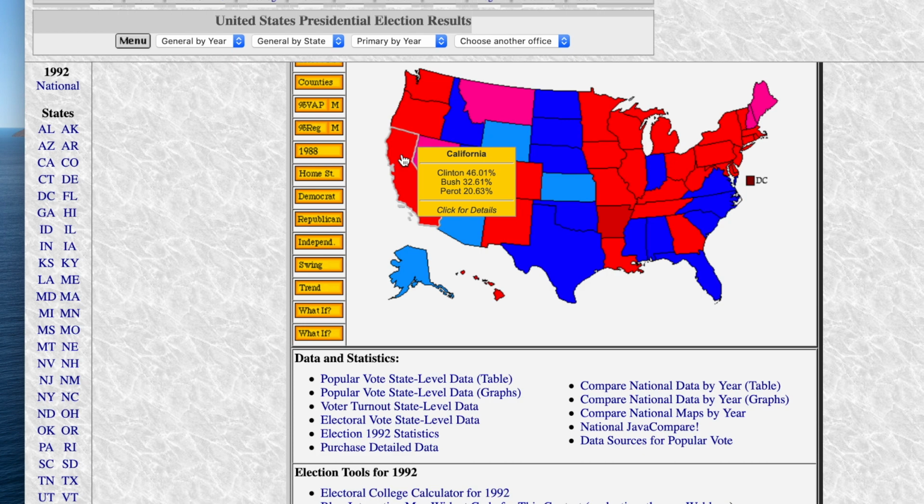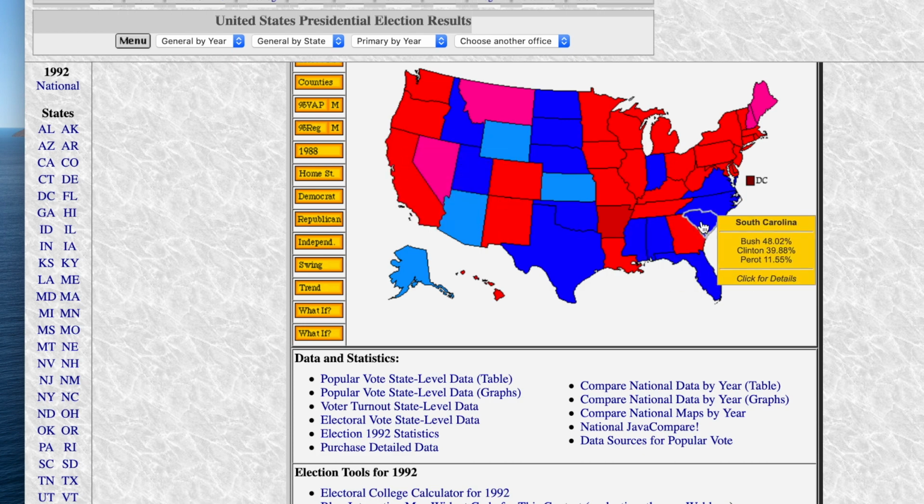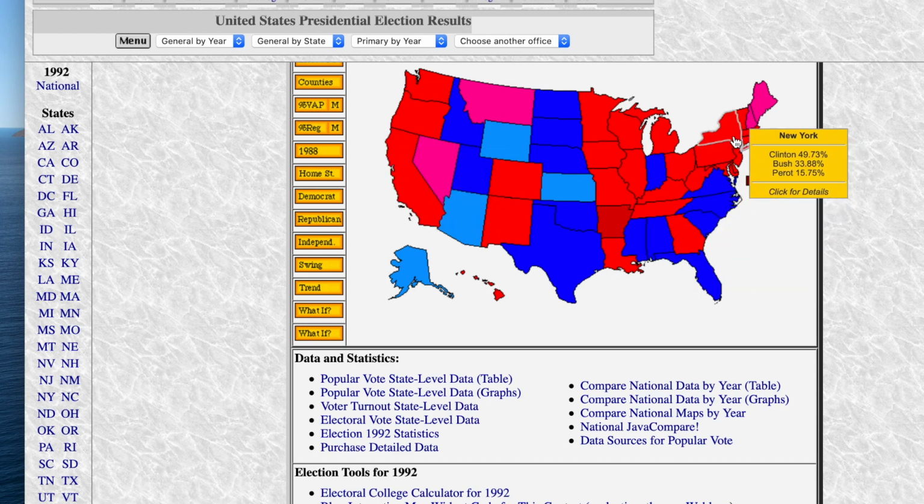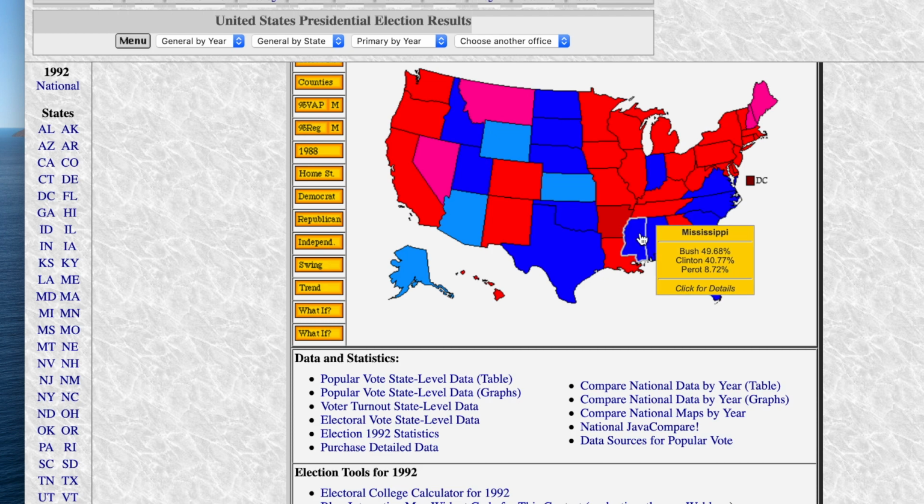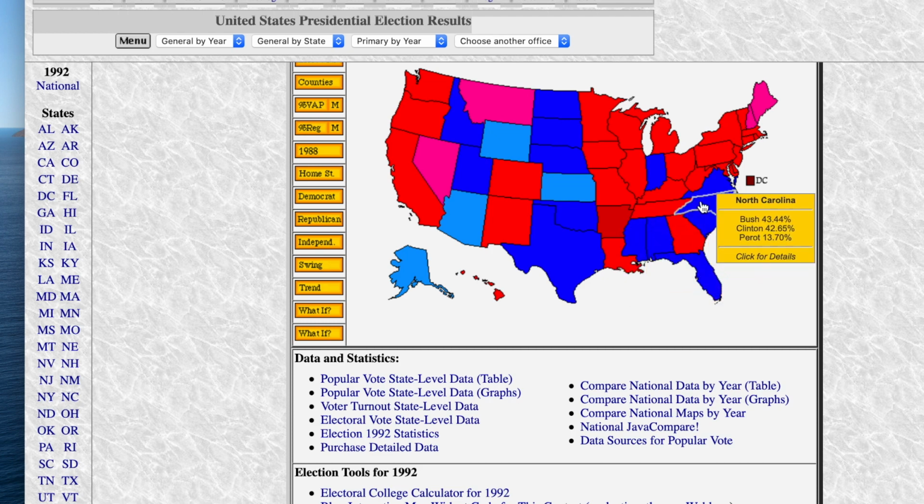I feel like maybe California he wouldn't have won. Gotta remember, Democrats were rallying behind their nominees, so I think Clinton would have pretty much gotten most of the Democrats' votes. Just some of these states where Perot really doesn't do too well, especially in the South, where sometimes he doesn't even get 10%. Don't think he really could have won those states.